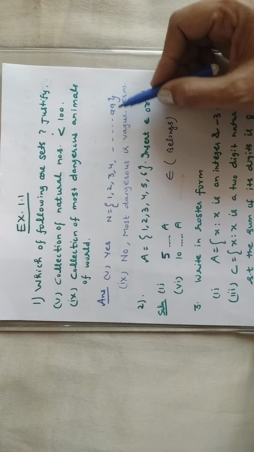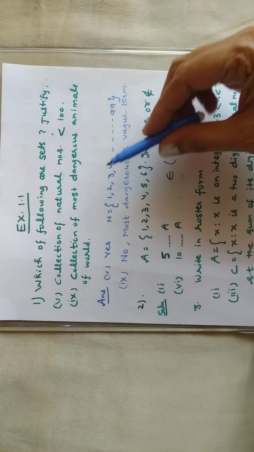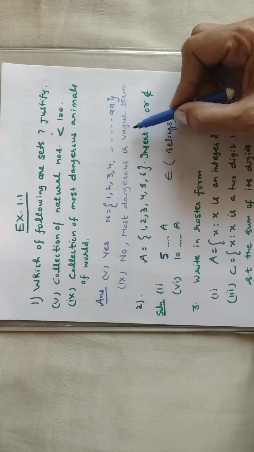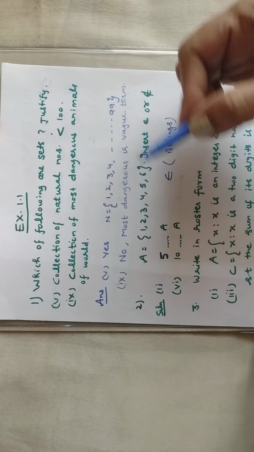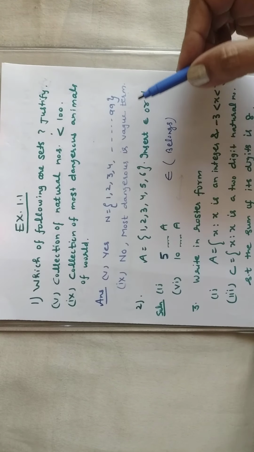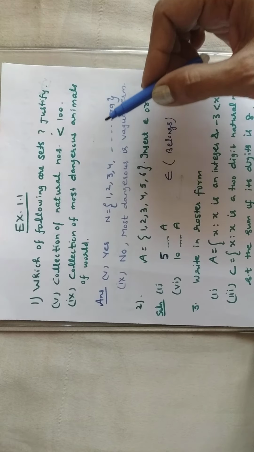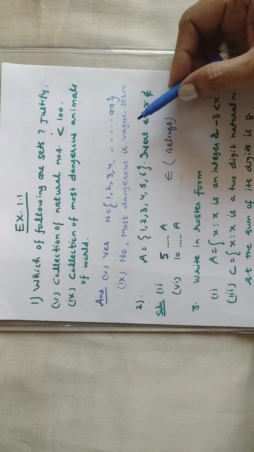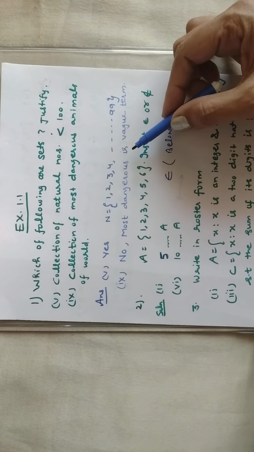Clear? Second, collection of most dangerous animals of the world. Is it a set? No. Again, the term "most dangerous" is a vague term. Sometimes a small insect can be most dangerous for us, and sometimes the big animals cannot be, right? So most dangerous animals or most dangerous persons is not a clear term. It varies from person to person. So this is not a set.